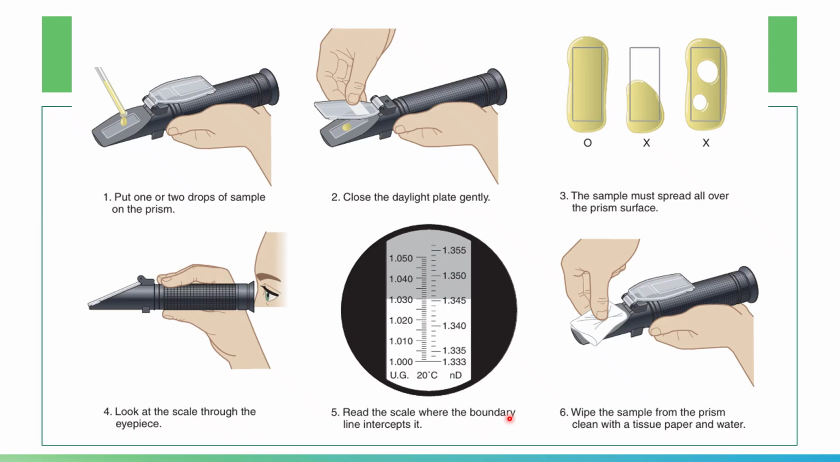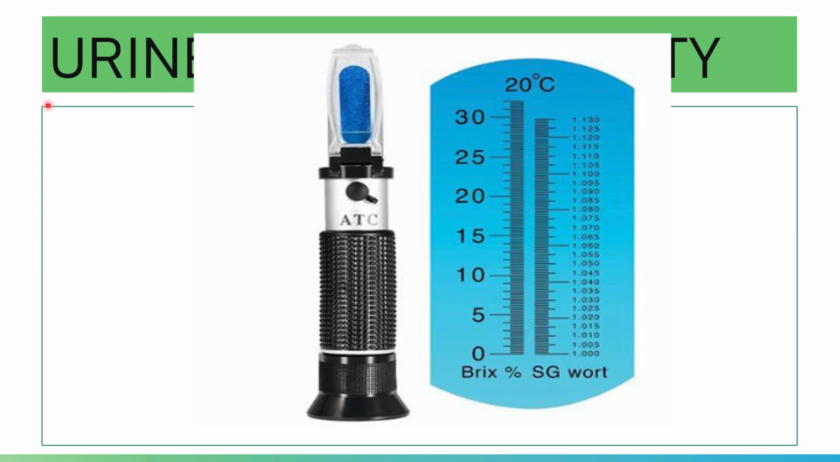specific gravity reading using refractometry. But please note that you should repeat the entire procedure with the second drop of urine from the same sample. Again, the entire procedure should be repeated with the second drop of urine from the same sample. That is for your refractometer. Please note again, this is your prism, this is your eyepiece.